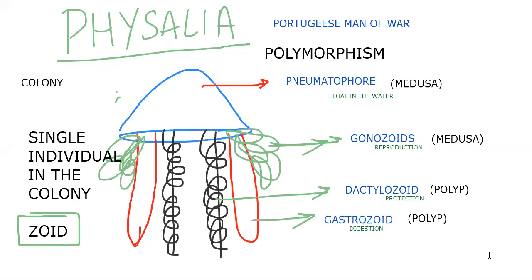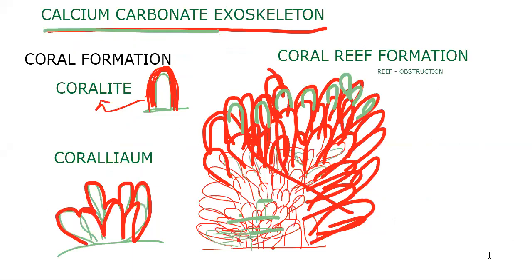That feature we learned. And then after that, the coral reef formation. What is coral? A calcium carbonate exoskeleton present on the body surface is said to be coral. A single individual that forms the coral, we say coralline, and a colony we call corallium. Sometimes some special corals form a colony, and the colony grows continuously for millions of years.